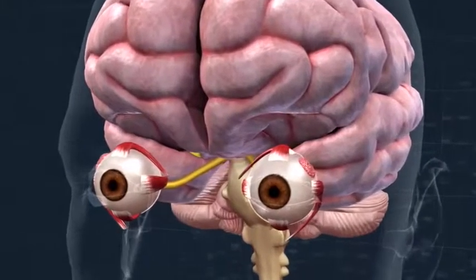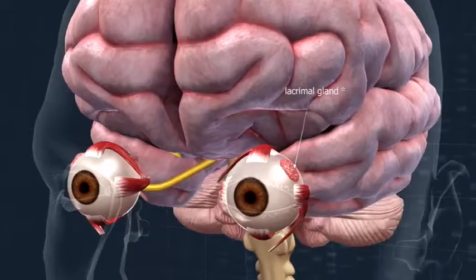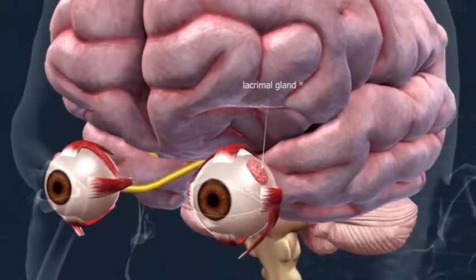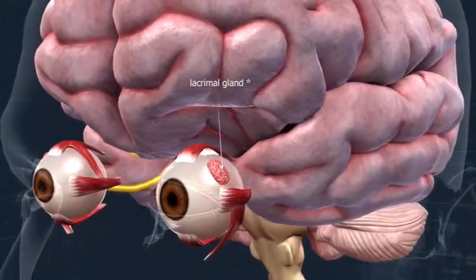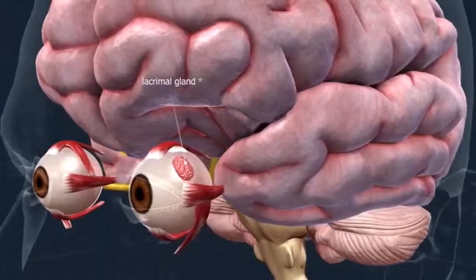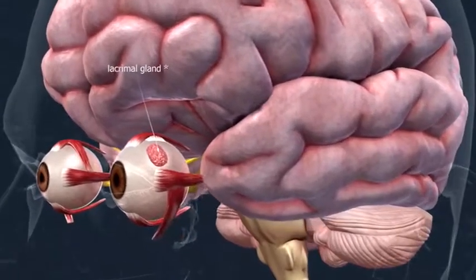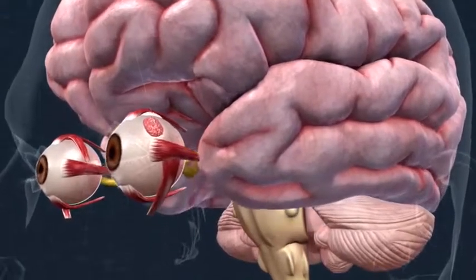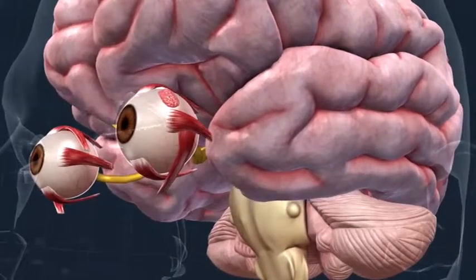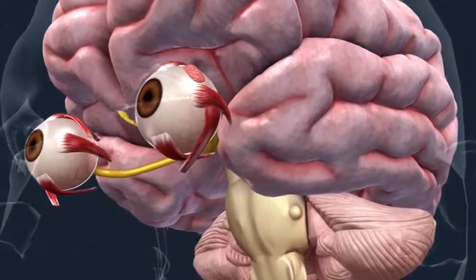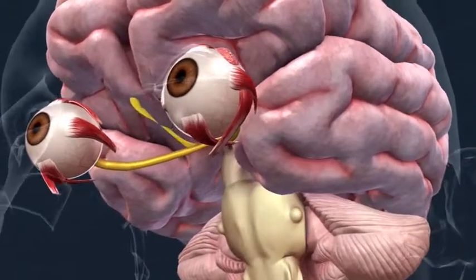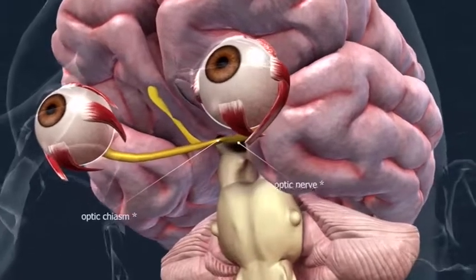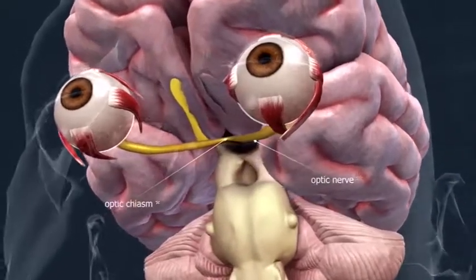They are protected by the eyelids, lacrimal glands, and conjunctiva. Light passes through the eye via a transparent medium until it reaches the retina, that is, the eye's innermost layer. The light reaching the eye generates impulses in receptors in the retina, which are transmitted to the cerebral cortex via the optic nerve.